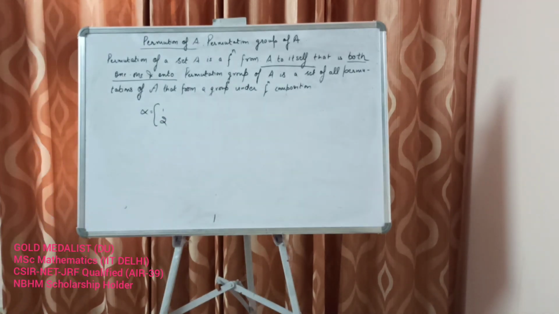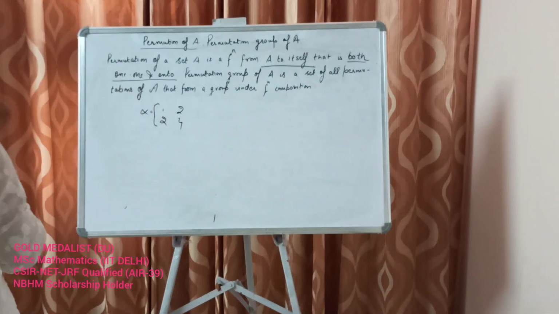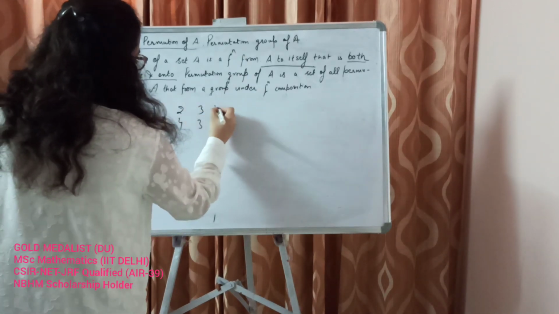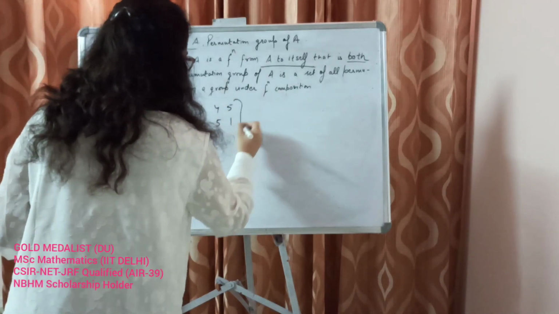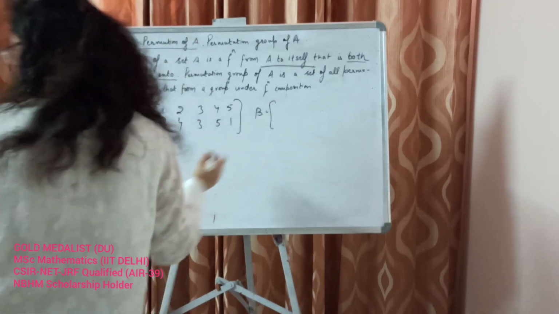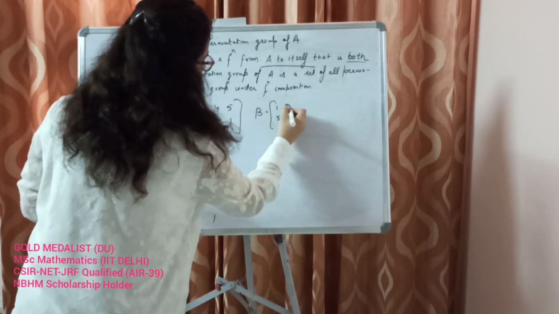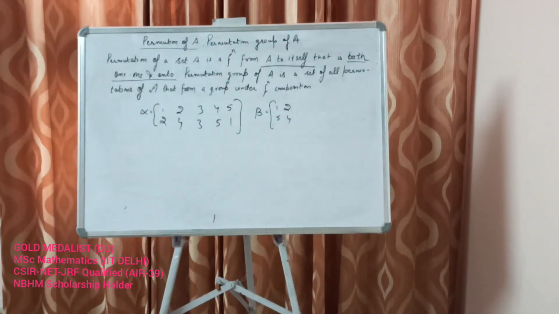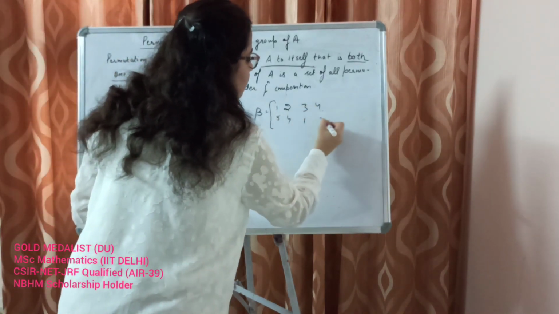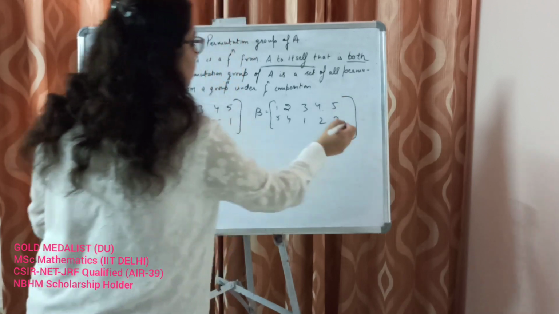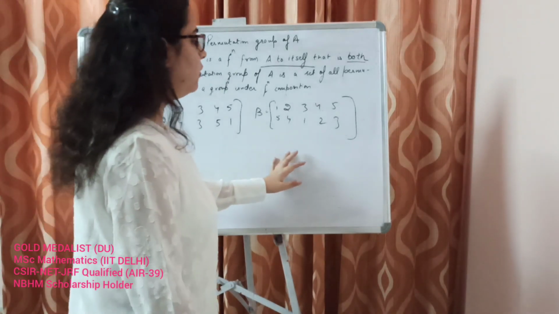Alpha is, and beta is, okay. So we know that these permutations are 1 1 and onto.